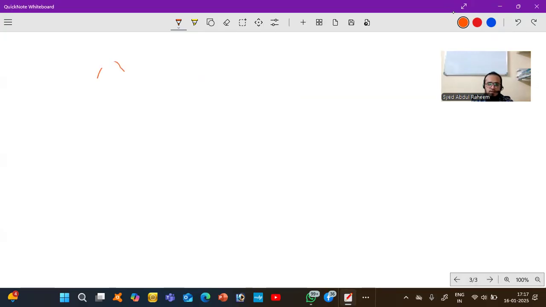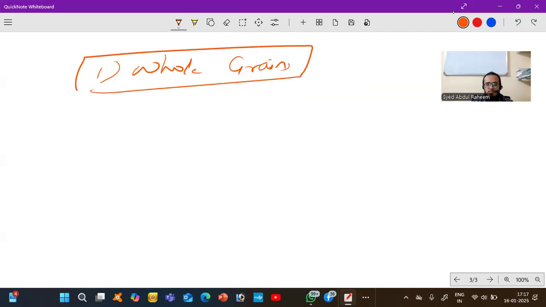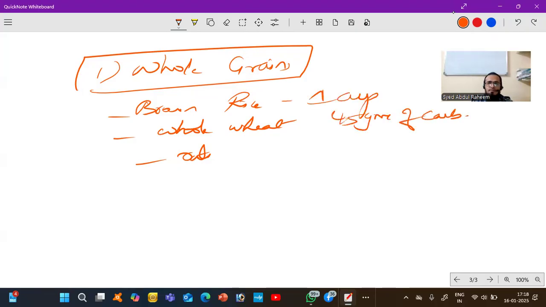First is whole grains, like rice, mainly brown rice, whole wheat, oats, etc. If you consume 1 cup of brown rice, it contains 45 grams of carbohydrates.